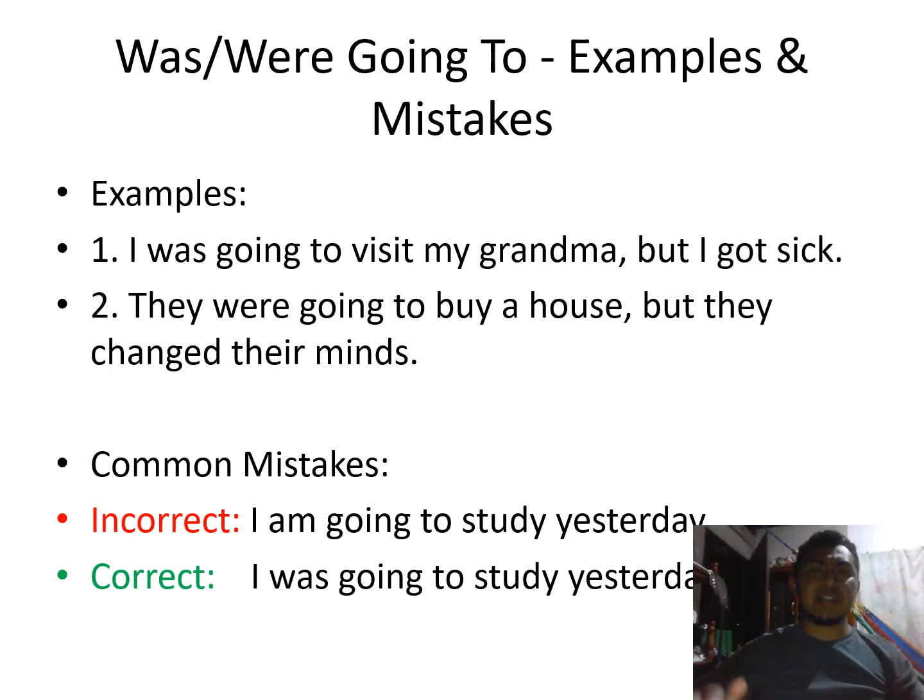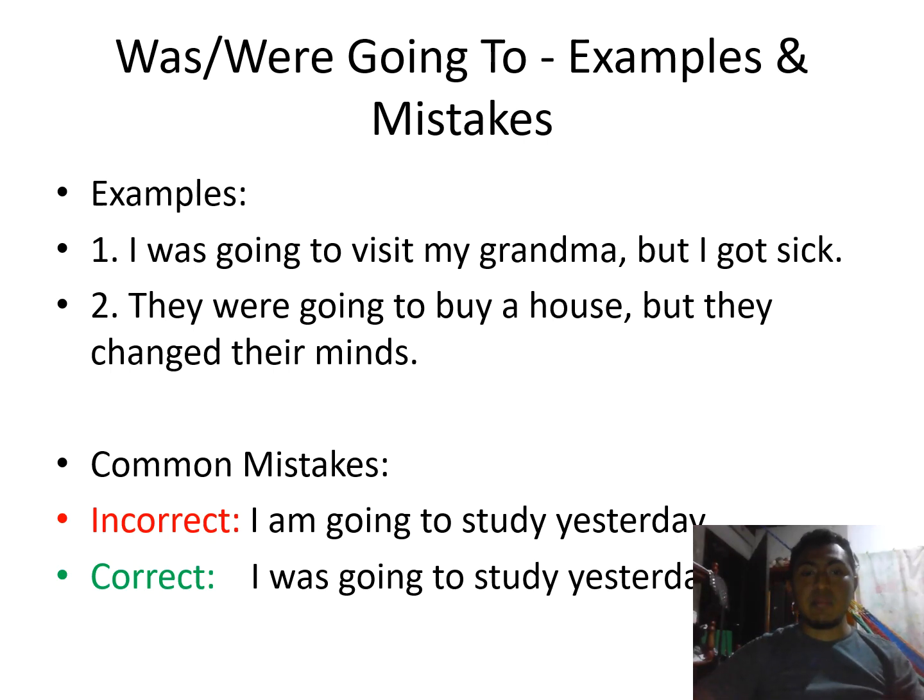We have some examples. The first example: I was going to visit my grandma, but I got sick. We have the subject, we have was, we have going to, we have the verb, and the complement.